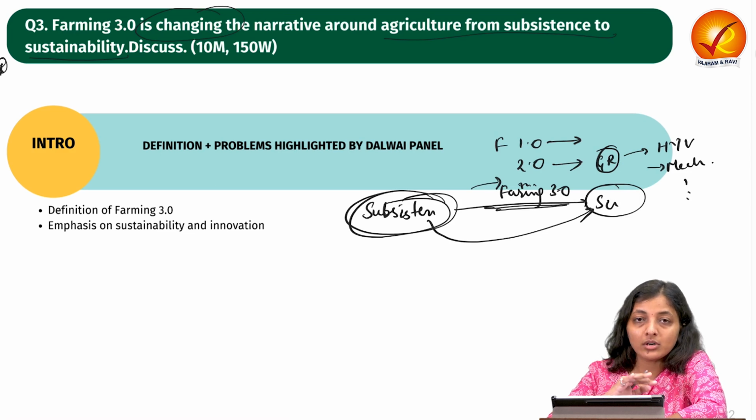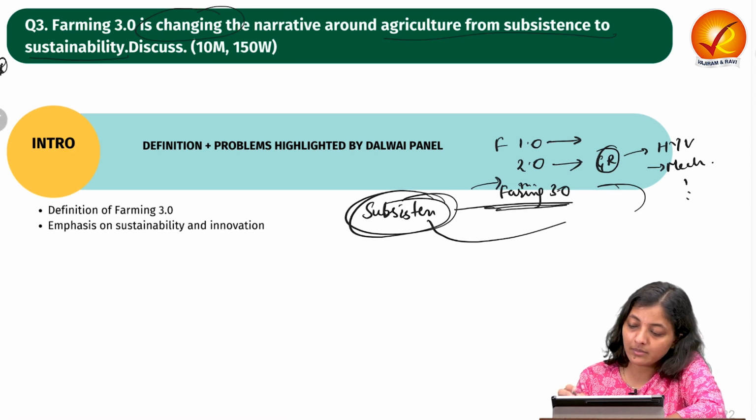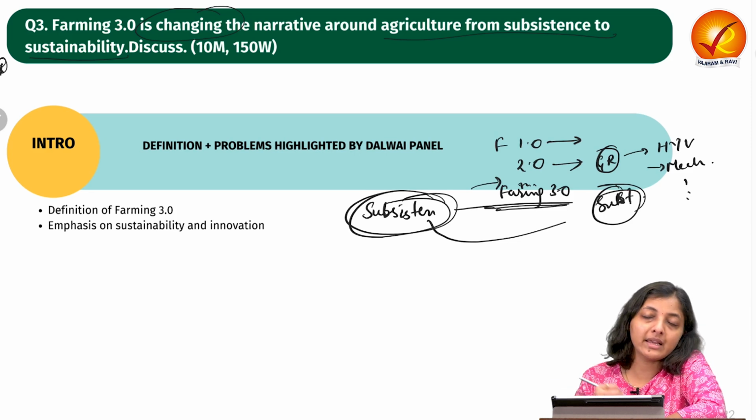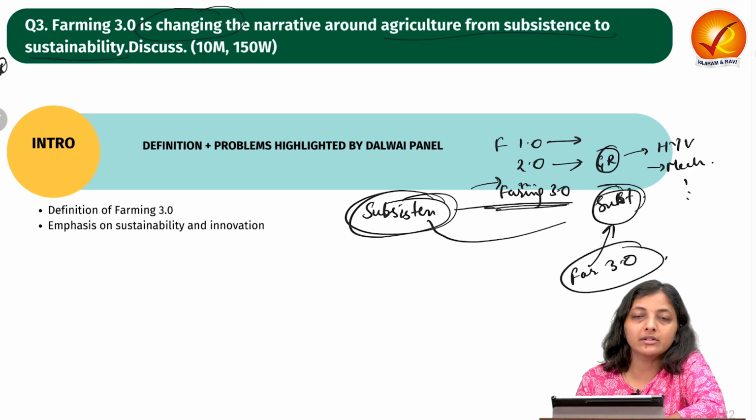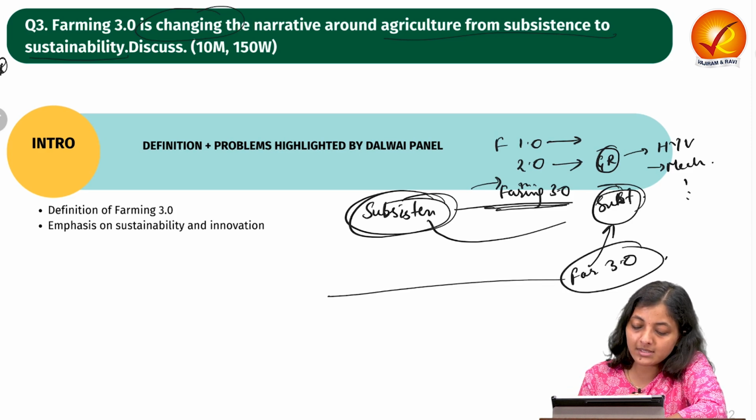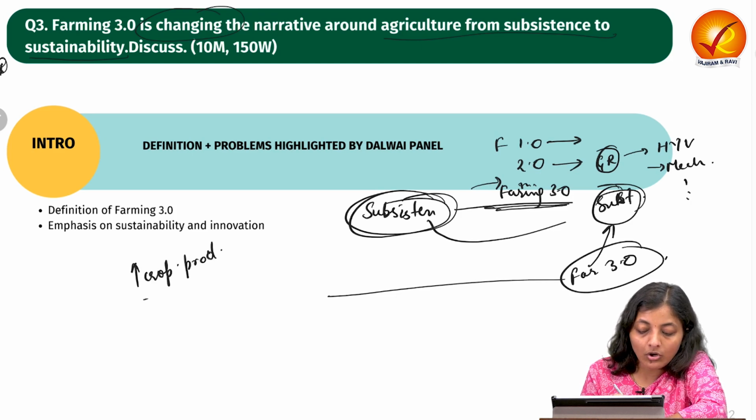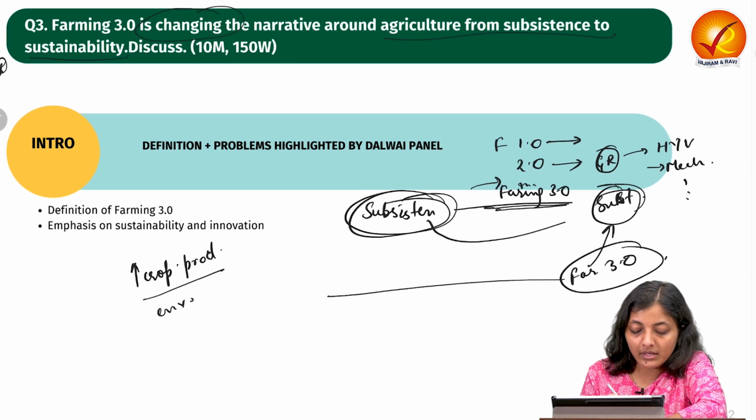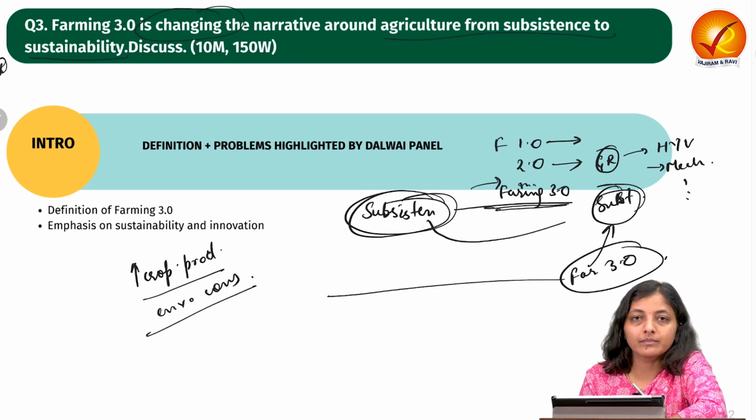The third step or paradigm shift is now sustainable agriculture, or Farming 3.0, or Agriculture 3.0. Now what is this? We have to increase crop productivity while also balancing environmental conservation.